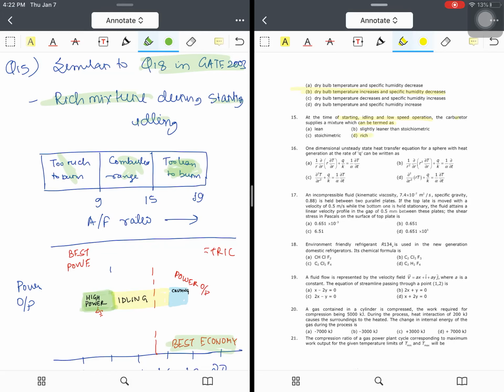Now what is this air fuel ratio? Air fuel ratio means, suppose the air fuel ratio is 9, that means 9 parts of air and 1 part of fuel are used in that particular cycle of operation.